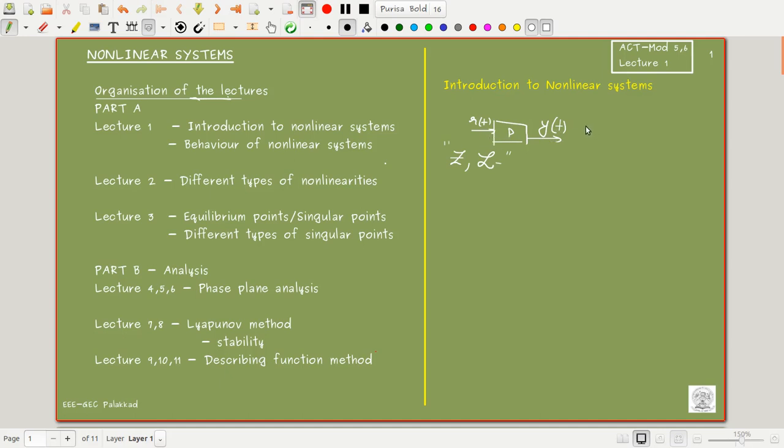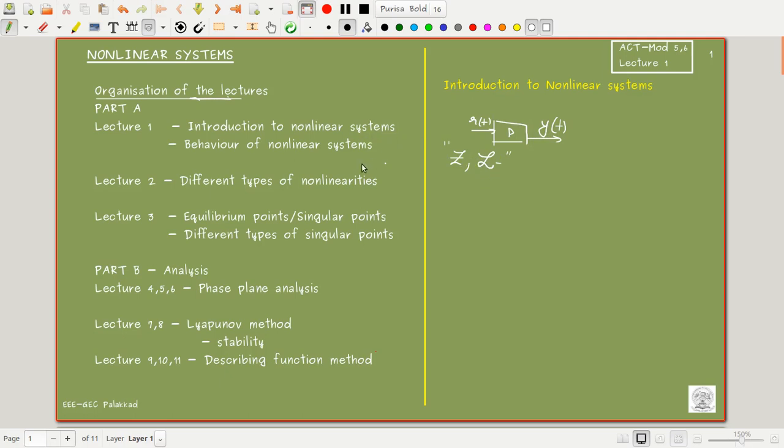But in nonlinear systems, the output does not follow the input proportionally. So we cannot plug all this theory into nonlinear systems. We need to understand more theory to work with them.